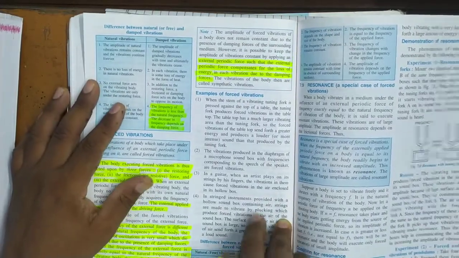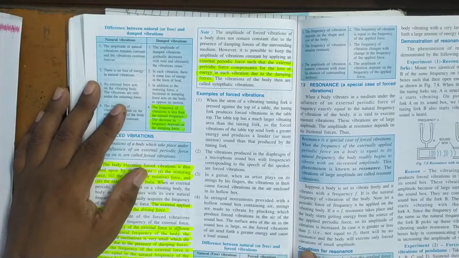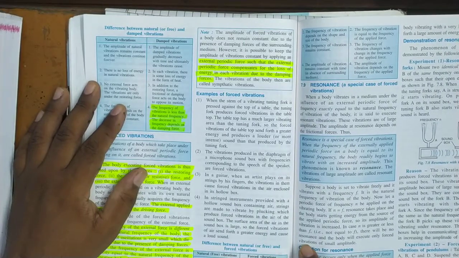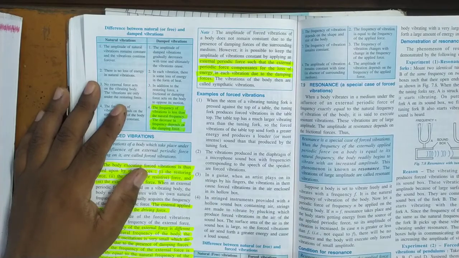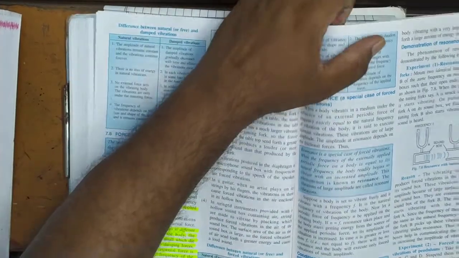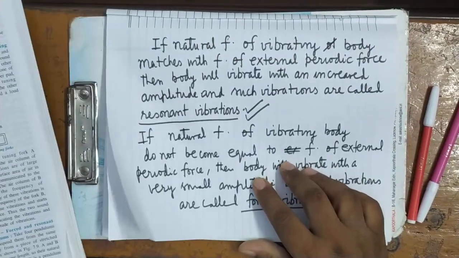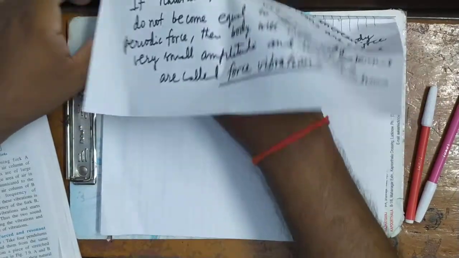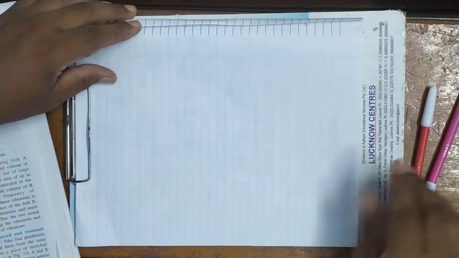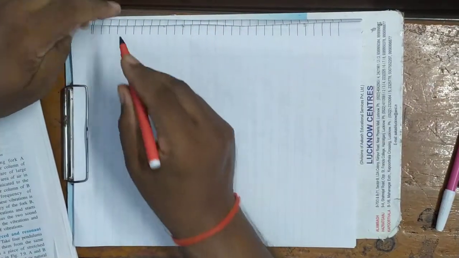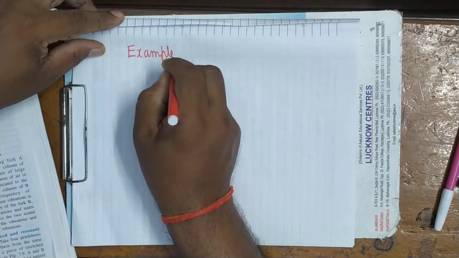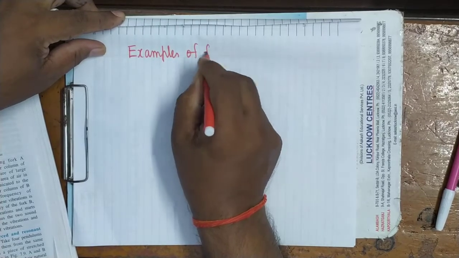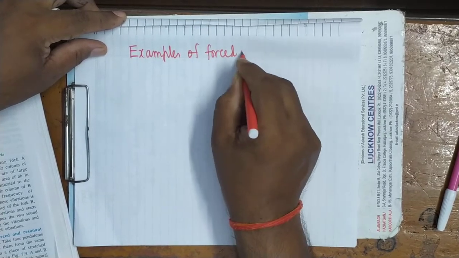Now see here, some examples of forced vibrations are given. When the stem of a vibrating tuning fork is pressed against the tabletop, I am showing from the diagram, these are examples of forced vibrations.